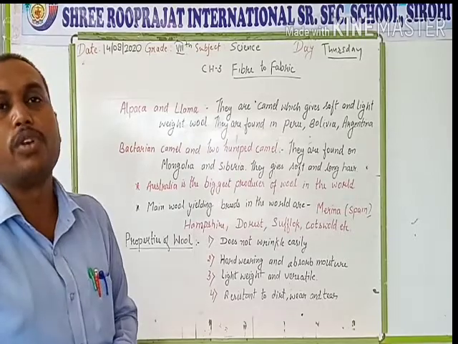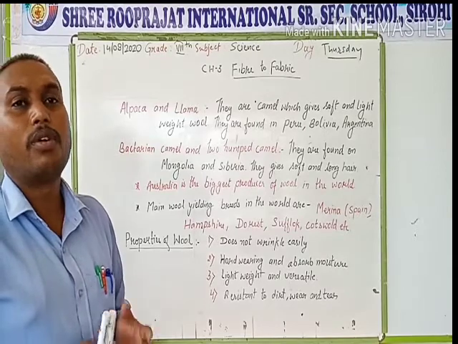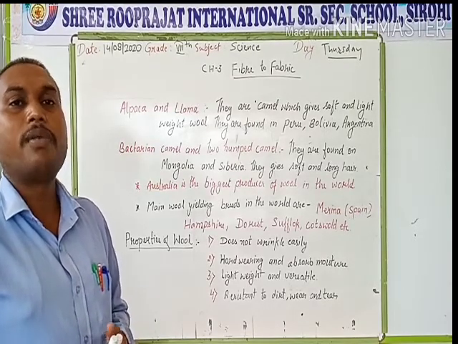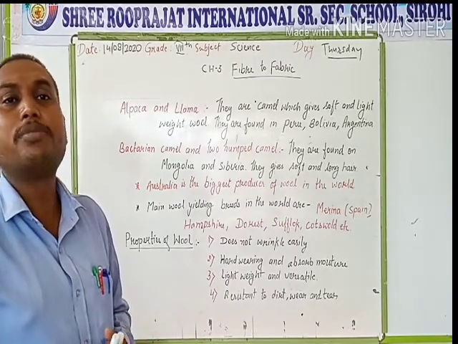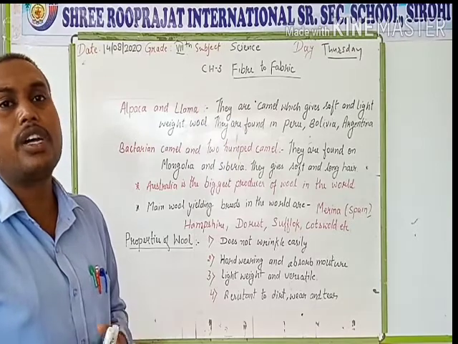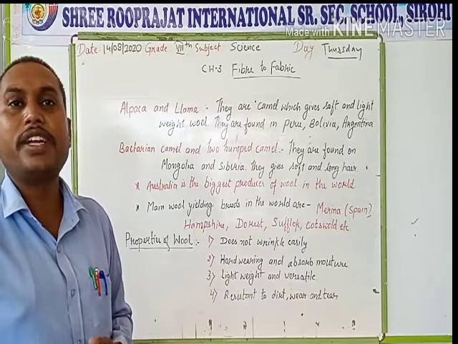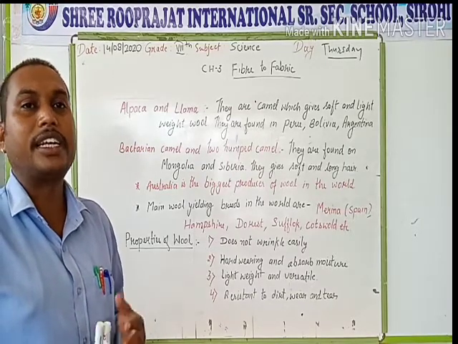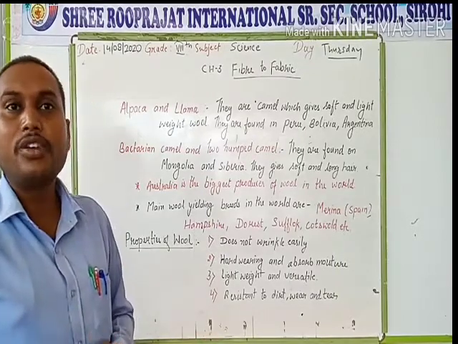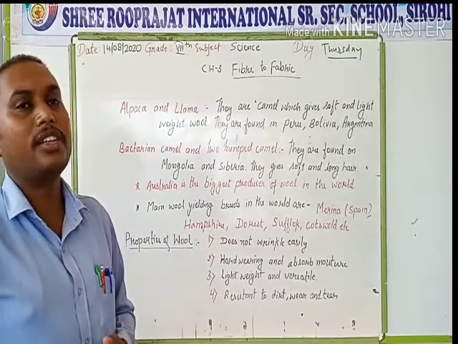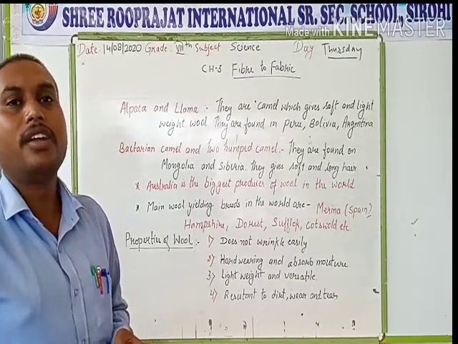Next, the properties of wool. The properties of wool are, first, it is wrinkle free, which means fabrics made of wool do not get wrinkles. Next, it is hard wearing and absorbs moisture, and so it traps body heat and keeps us warm. Next, it is lightweight and versatile. Versatile means it can be converted into various forms. Fourth, it is resistant to dirt and wear and tear, so it does not easily get dust or dirt, and it does not easily wear out.